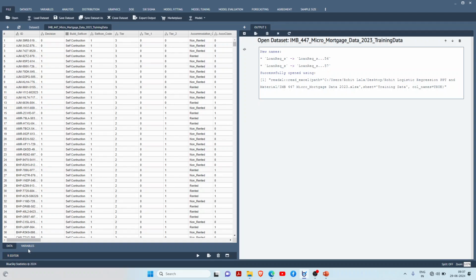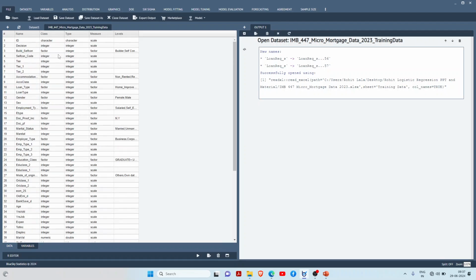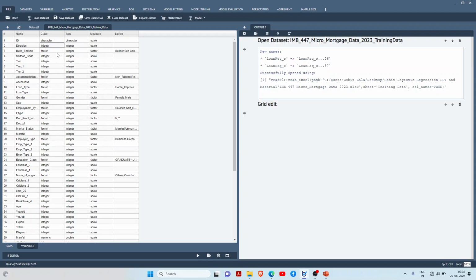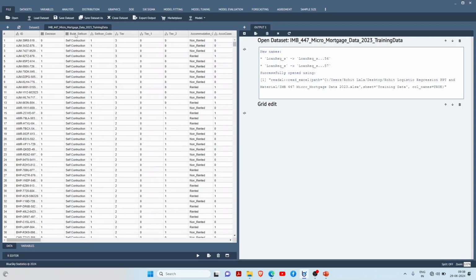So now it's like SPSS. We have data view and variable view. So I will check the variable view. Here decision by default has been taken as integer because 0 and 1 is also a number. So I have to change it and make it a factor. You can see here it shows it is a grid edit. Here also you got 0 and 1. Now you can see this is my data.